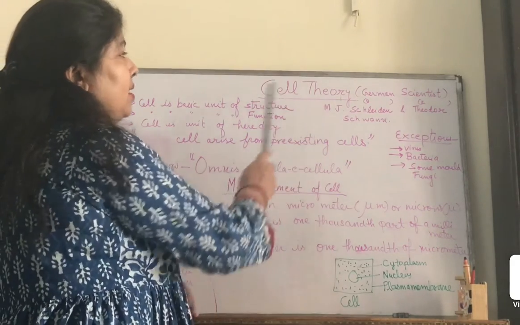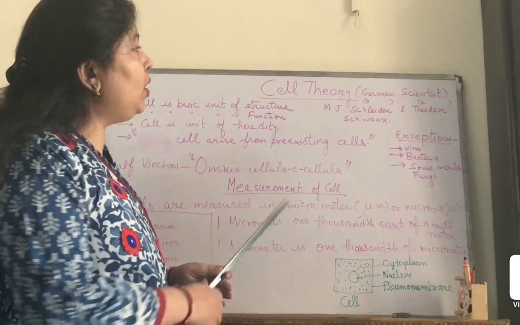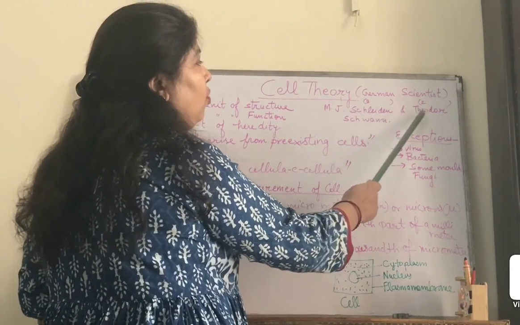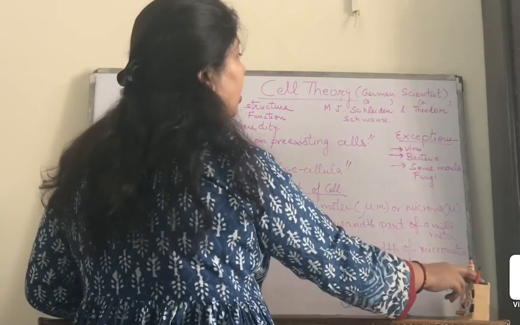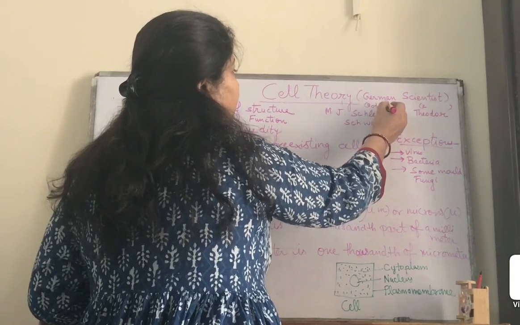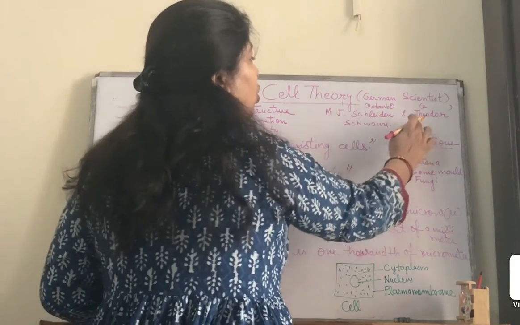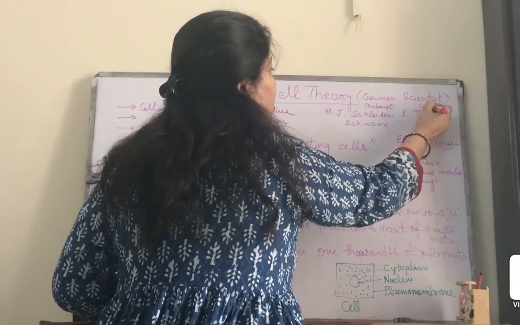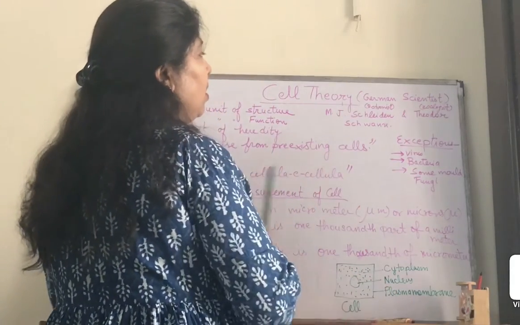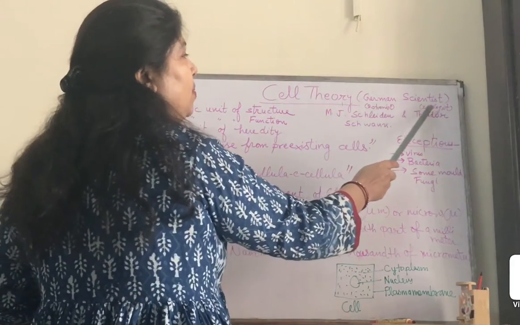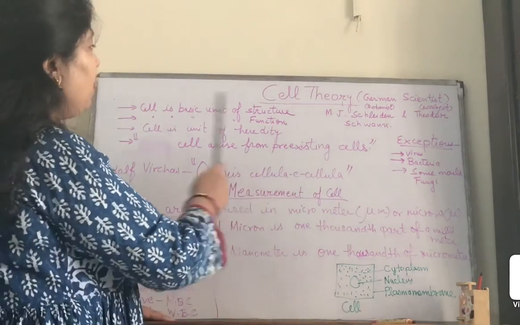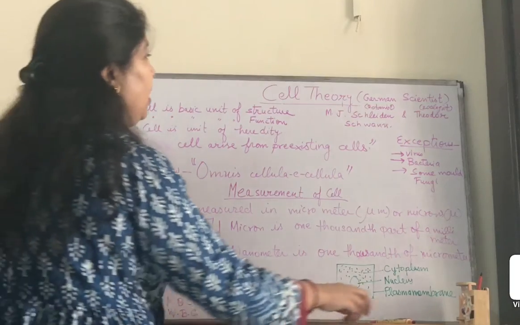Today we are starting the cell theory, and cell theory was given by the German scientists M.J. Schleiden and Theodor Schwann. Actually, Schleiden was the botanist and Theodor Schwann was the zoologist. Botanist means who studies plants and zoologist means who studies animals. Now, see the basic concepts of the cell theory.